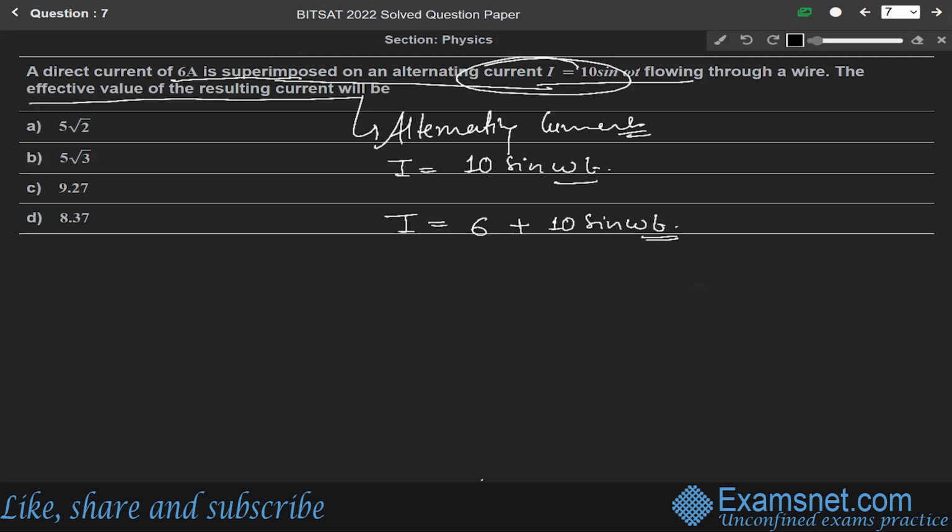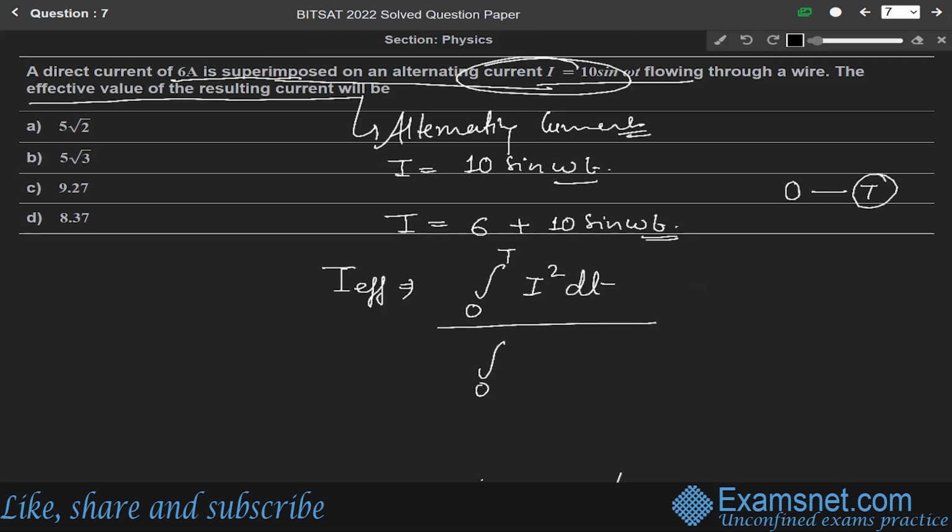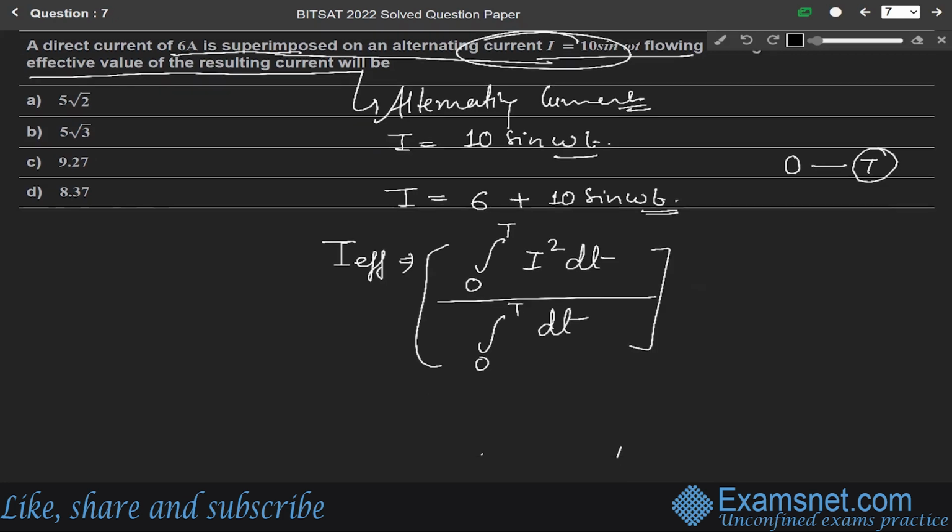So effective value means I effective will be equal to, let us take the limit, for example, from 0 to T time, the integral from 0 to T of I square dt, over the integral from 0 to T of dt. This is the formula to find the effective value of the current. Just put the value of I here and solve this integral.